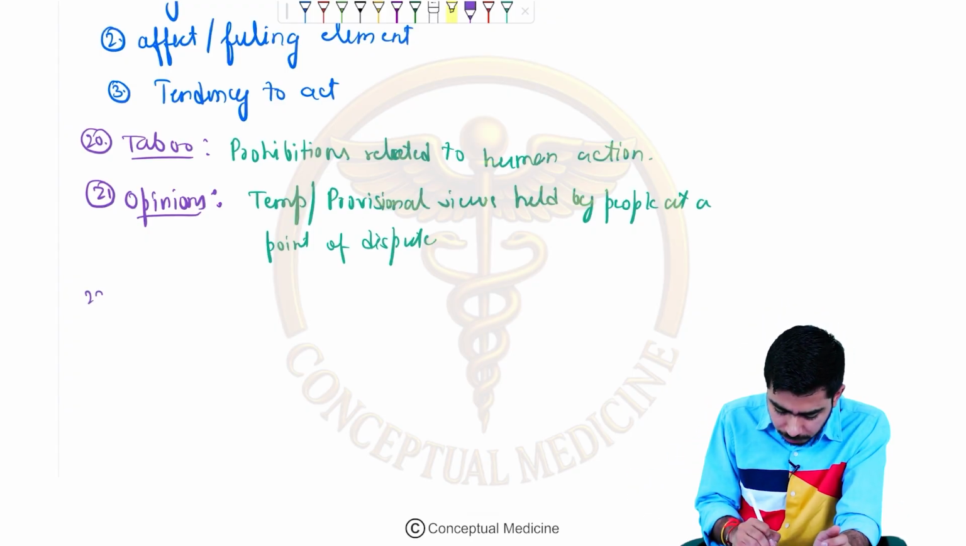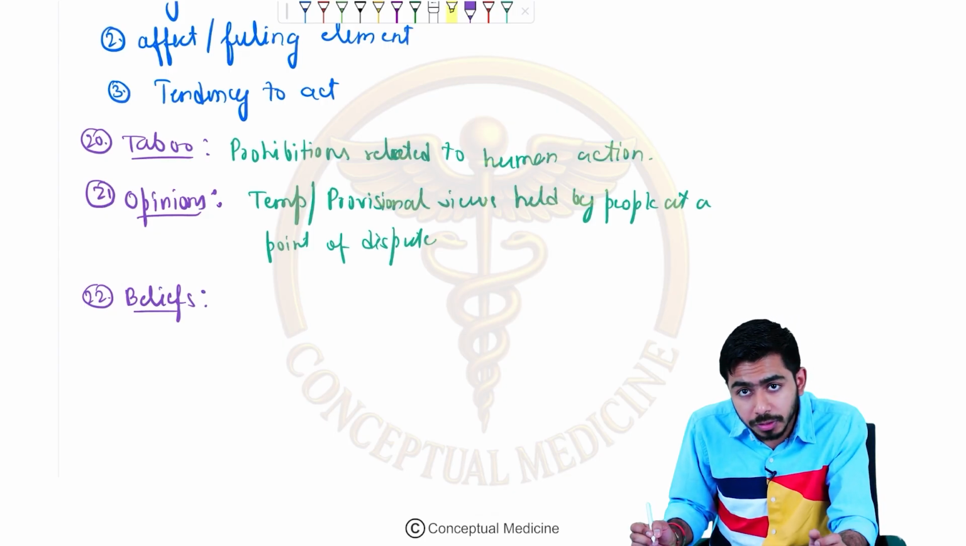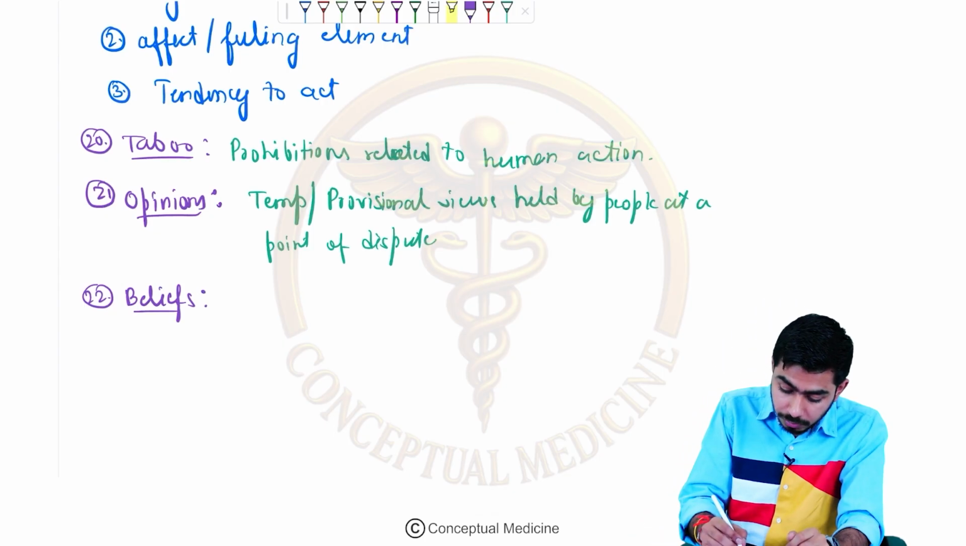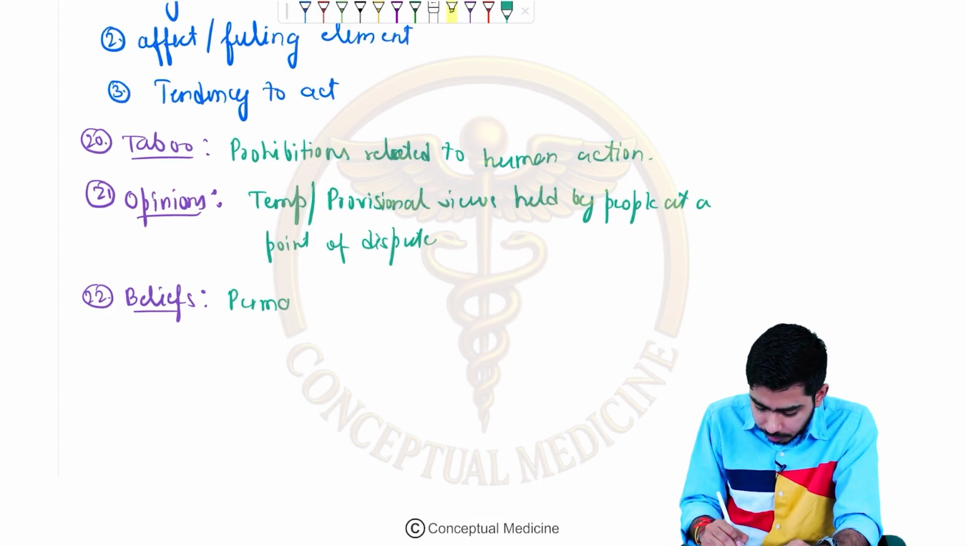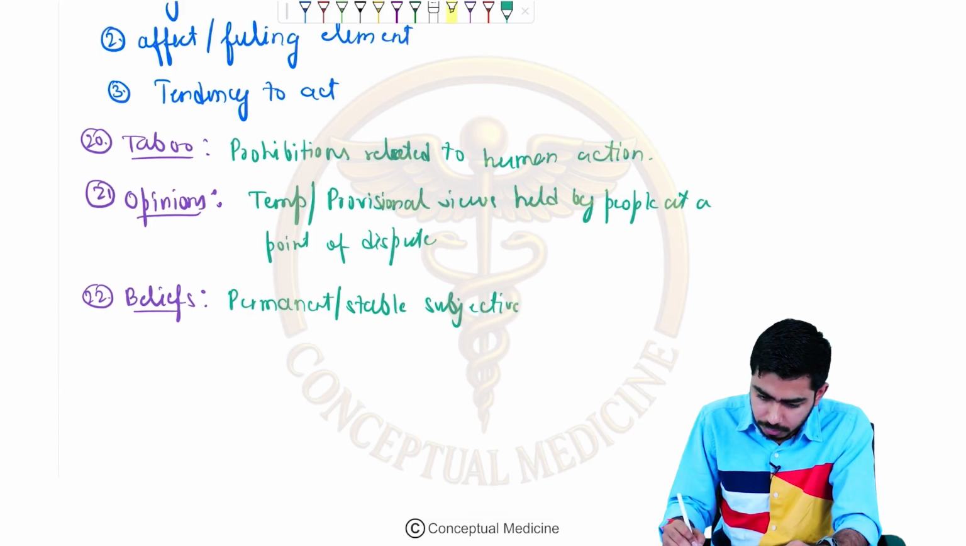The next one, what are beliefs? I told you that opinions are temporary, attitude is permanent, and beliefs over here are also permanent. They are stable views. They are permanent and stable subjective thoughts.